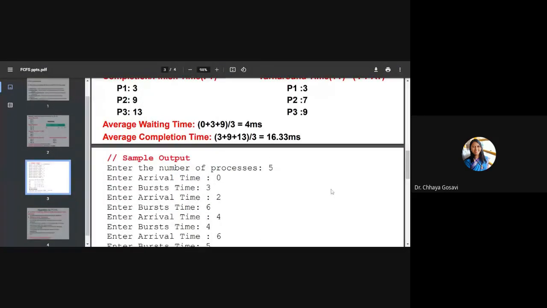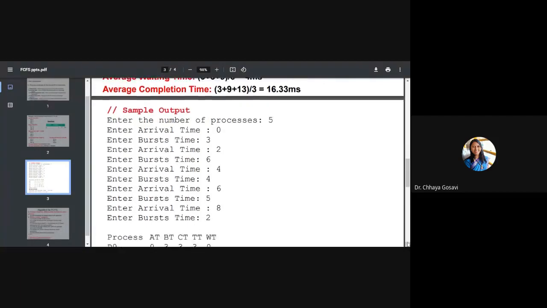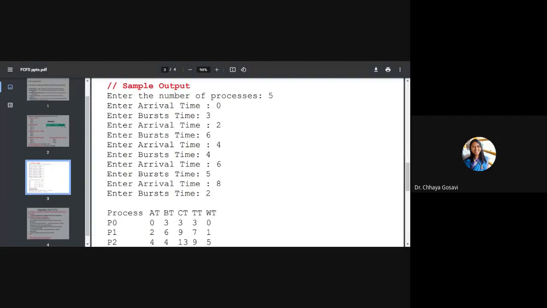This should be your output finally. Sample output. First, enter the number of processes. You should be able to accept any value. It should not be hard coded to 3, 4 or 5. Suppose you are accepting 5 processes. For every process, accept arrival time and burst time. So this will come 5 times. P of I dot accept. Right. Enter arrival time, enter burst time.